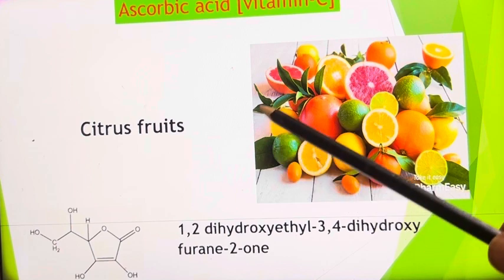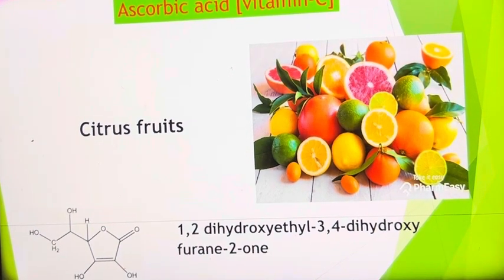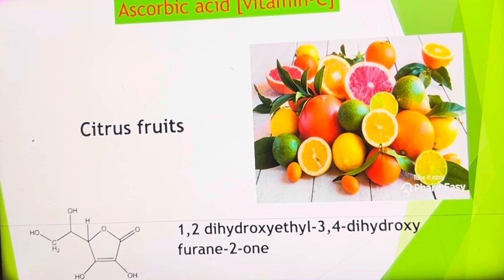Ascorbic acid is generally called vitamin C. It is useful to give immunity to the human body. So, this vitamin is very useful and it also cures skin diseases. The structure is like this. Its IUPAC name is 1,2-dihydroxyethyl 3,4-dihydroxyfuran-2-one.